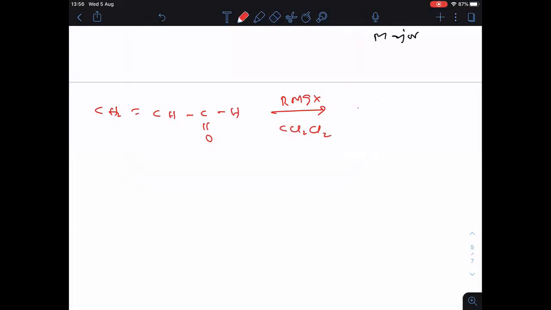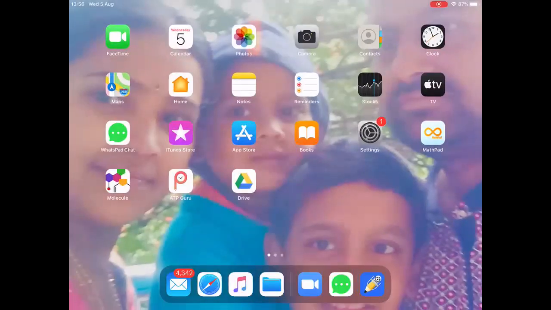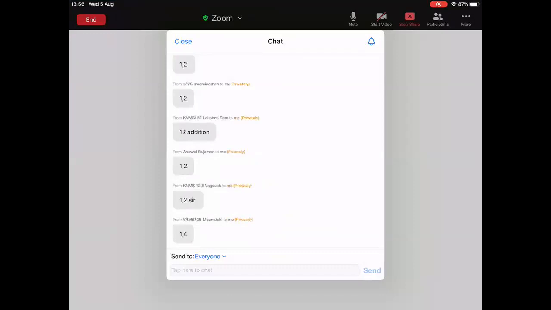Let me see how many of you will answer this question. Identify the major product here. So now you guys should tell me, major product is 1,2 addition product or 1,4 addition product. Now I will come to know thoroughly how many of you are following clearly the concept and how many of you are really interested towards advanced. I can understand from this one. Come on, tell me now. Will you get 1,2 addition or 1,4 addition?